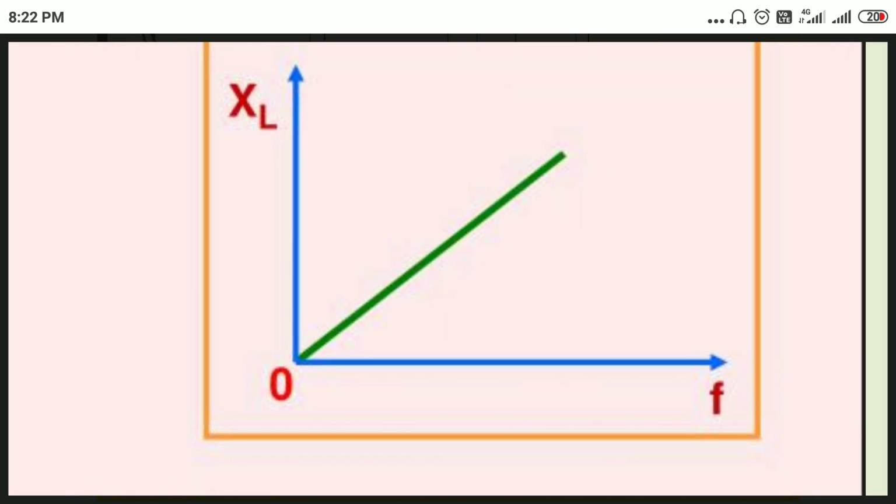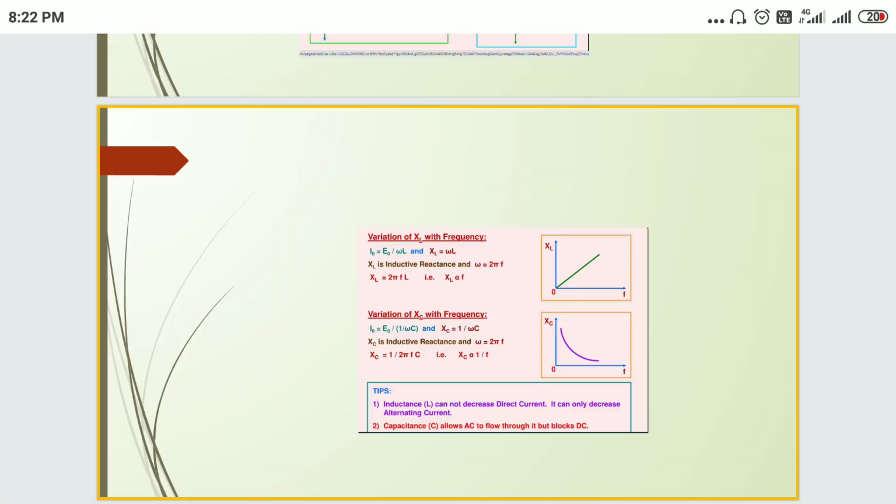It means XL is directly proportional to the frequency of the current.